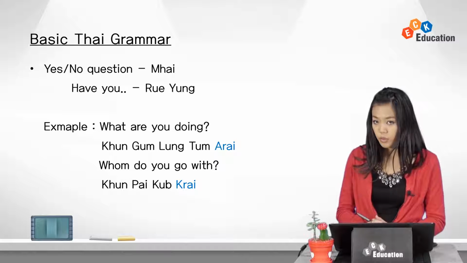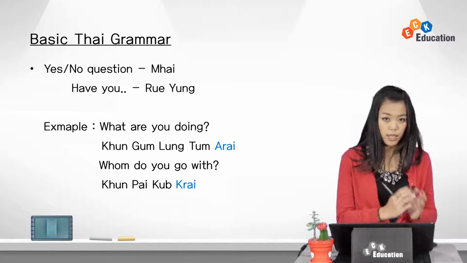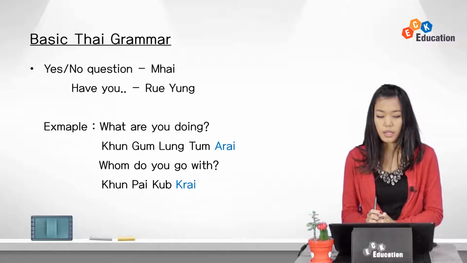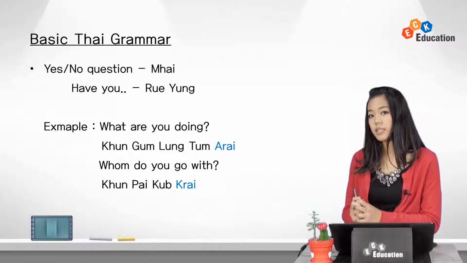For example, what are you doing? คุณ is you. กำลัง signifies the present continuous tense, which means to be going to. ทำ is to do. And lastly, the question word อะไร, which means what, is put at the end of the sentence.